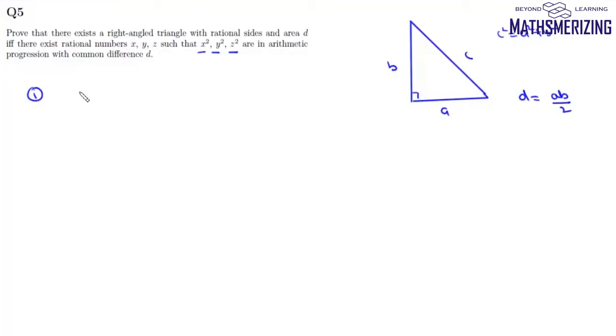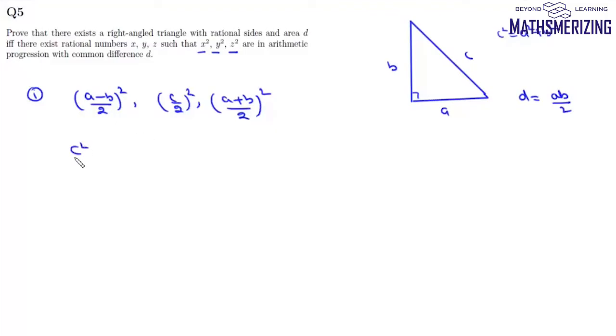And one way of selecting them can be to choose these numbers as (a minus b) by 2 whole square, c by 2 whole square and (a plus b) by 2 whole square. Now we have to prove that these three numbers are in AP.